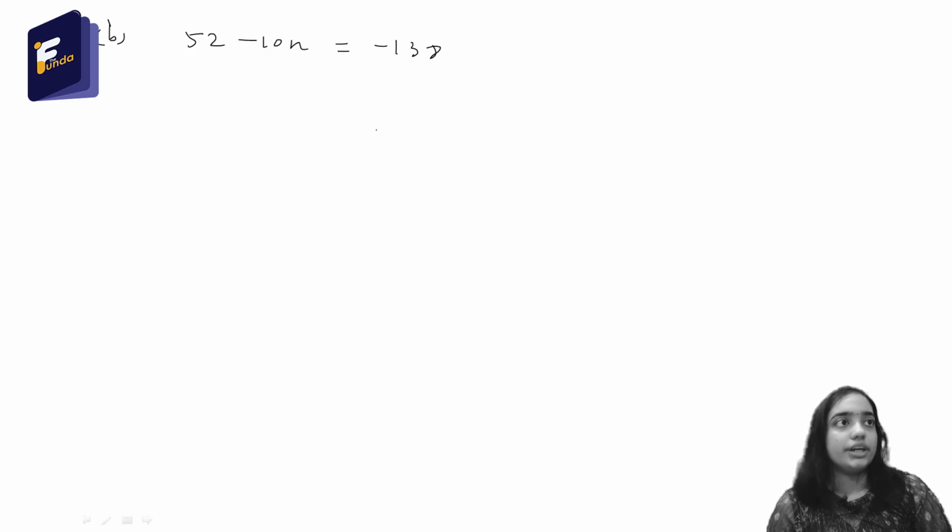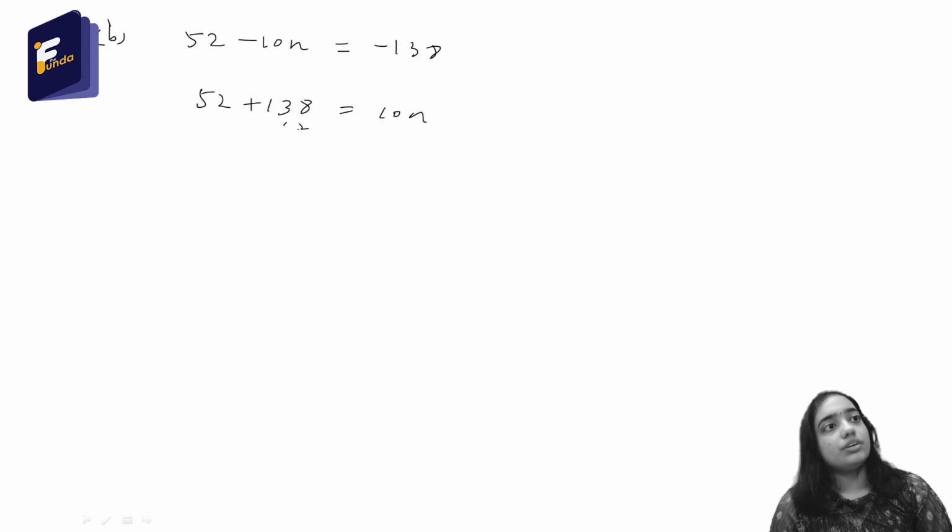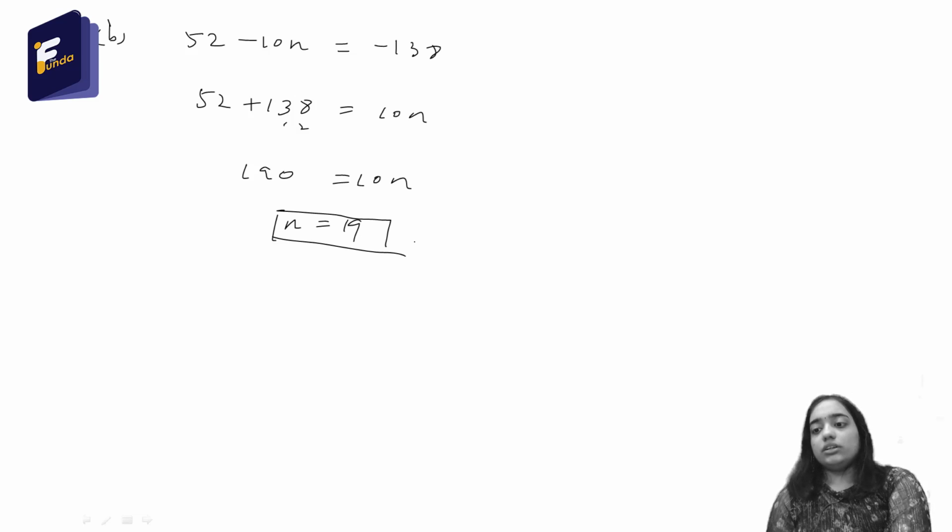So 52 minus 10n is equal to minus 138. From here we will find the value of n. So this is 52 plus 138 equal to 10n. So 190 equal to 10n. So n equals 19. Okay, so this is the total number of terms in the sequence. So now we will move to the next question.